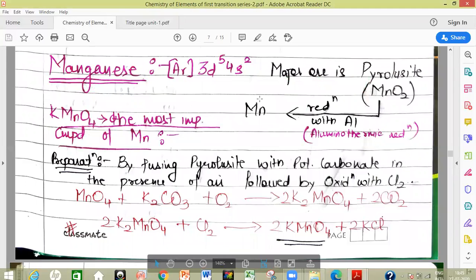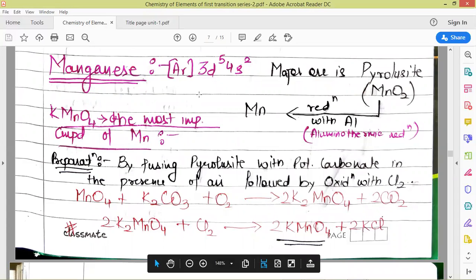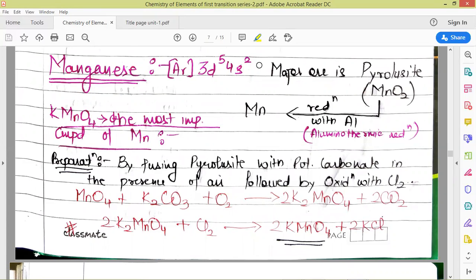So let's get started. Here we have manganese. The electronic configuration of manganese is 3d5 4s2. It has a total of 7 electrons in the 3d and 4s subshells. So the highest oxidation state for manganese is 7, which is the highest oxidation state of the 3d series. The major ore of manganese is pyrolusite, that is MnO2, from where pure manganese can be obtained via reduction with aluminium, which is called aluminothermic reduction. Then we can obtain pure manganese out of that.